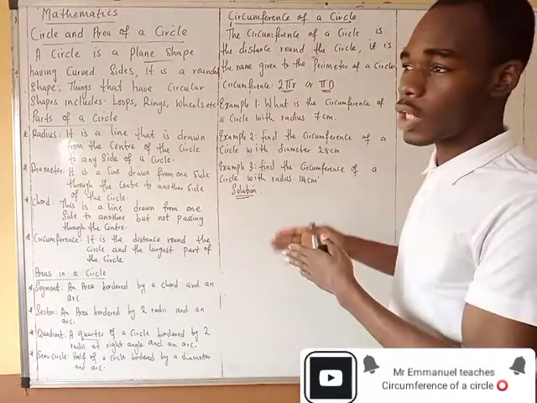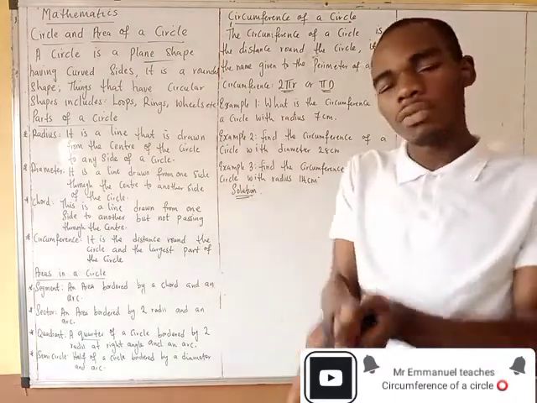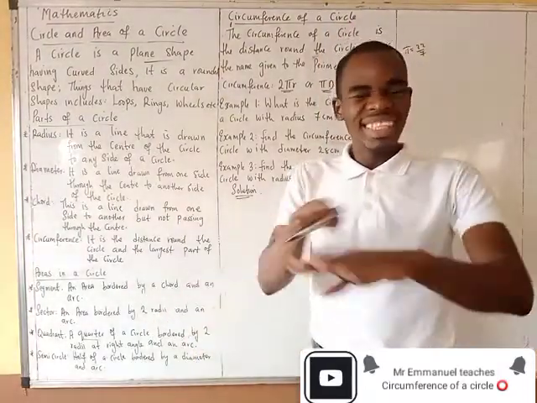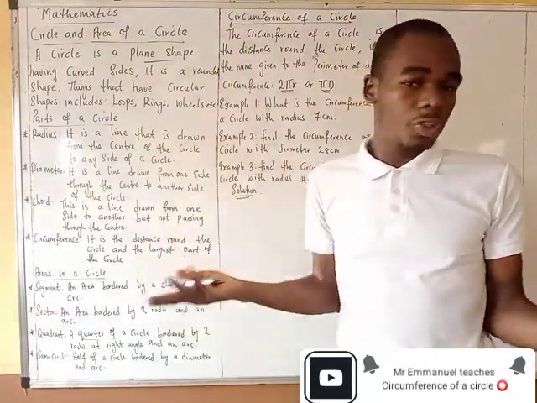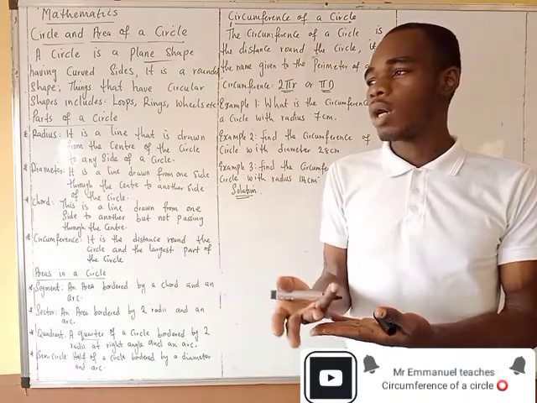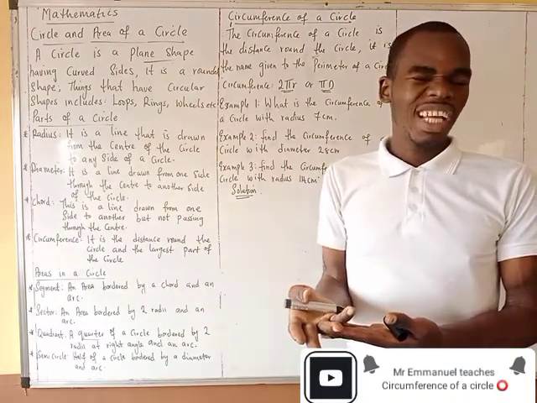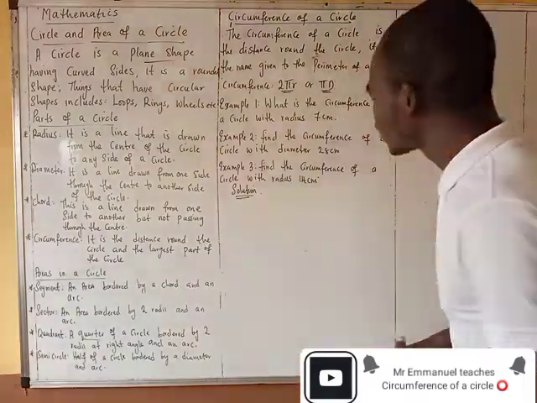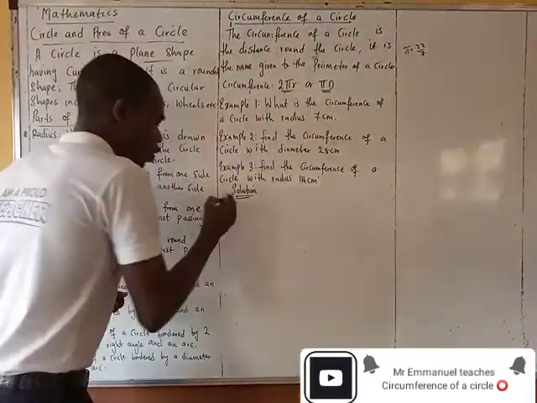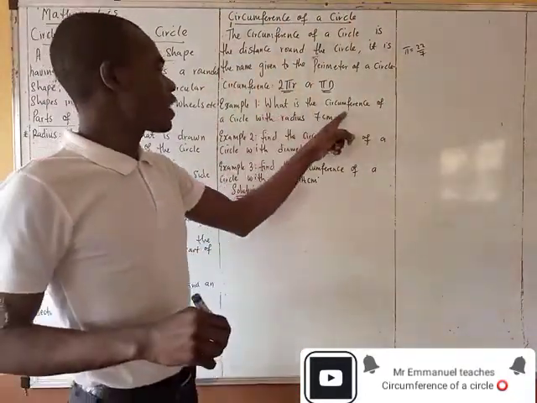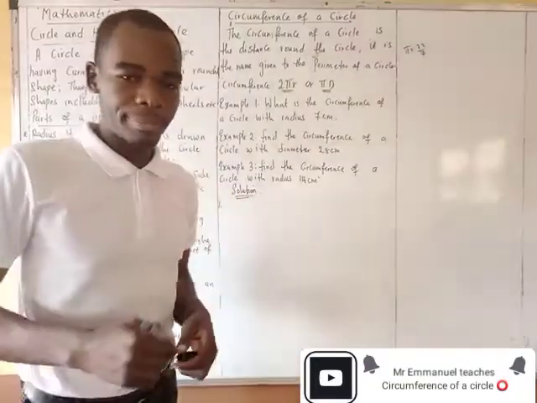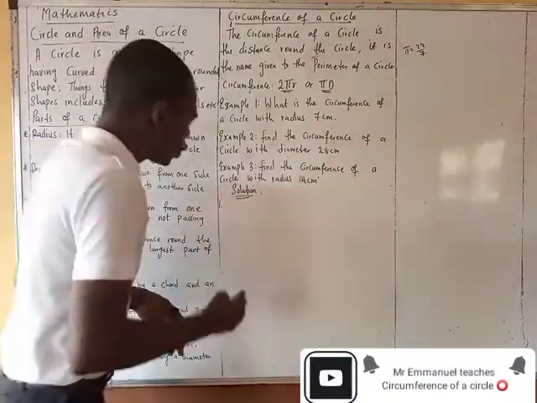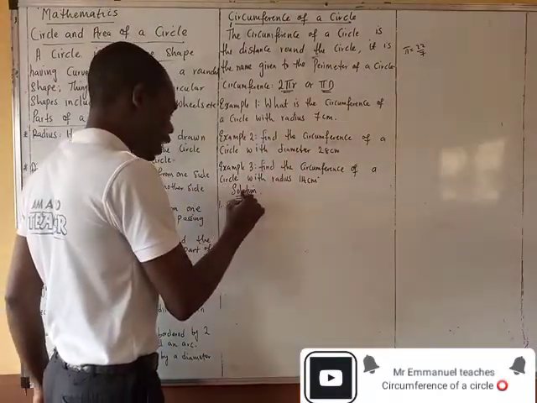And we've already said that the radius is a line that starts from the center of the circle to any part of the circle, and the diameter is a line that divides a circle into two, or into semicircles. So let's get straight to calculation. What is the circumference of a circle with radius 7 cm? First of all, let's look at the formula.